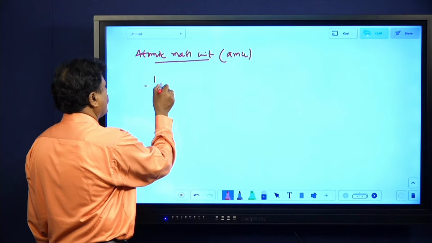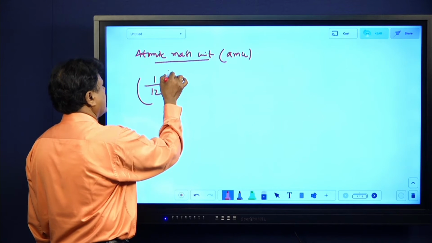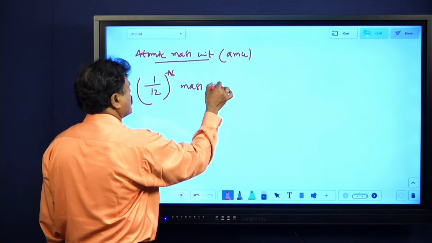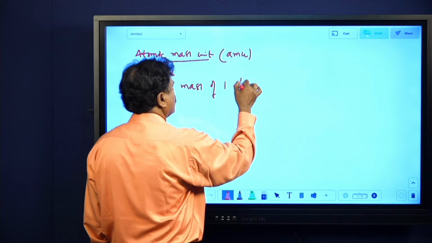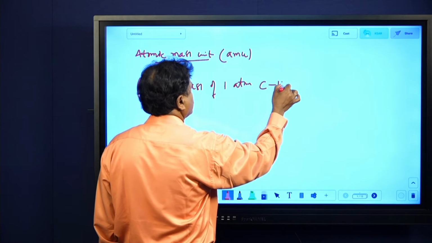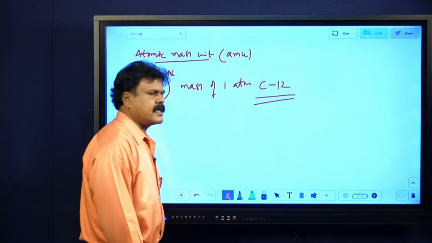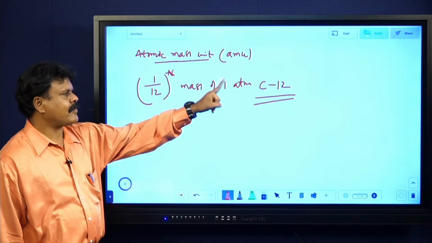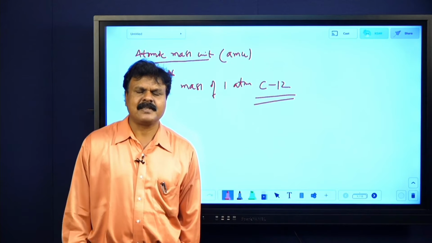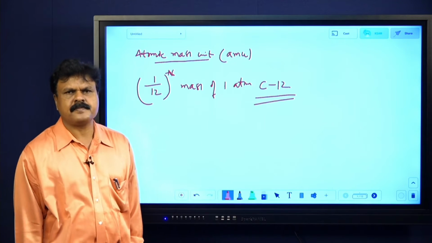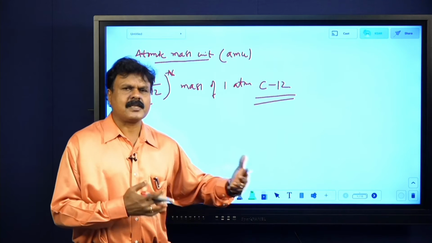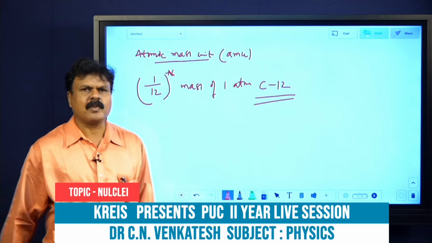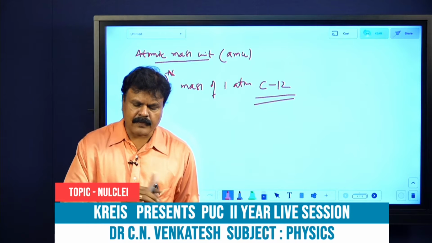It is defined as 1/12 of the mass of one atom of carbon 12 isotope in its normal state, not an excited state. Beware of this. 1/12 of the mass of one atom of carbon 12 isotope in its normal state. That is called as atomic mass unit. Even you can say 1/16 of mass of one atom of oxygen 16. But carbon 12 is quite stable, so we are taking 1/12 of that.